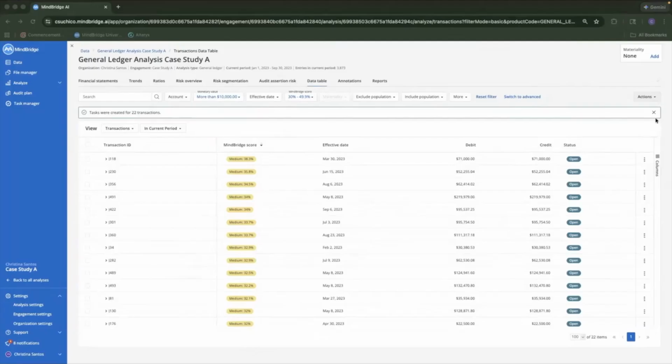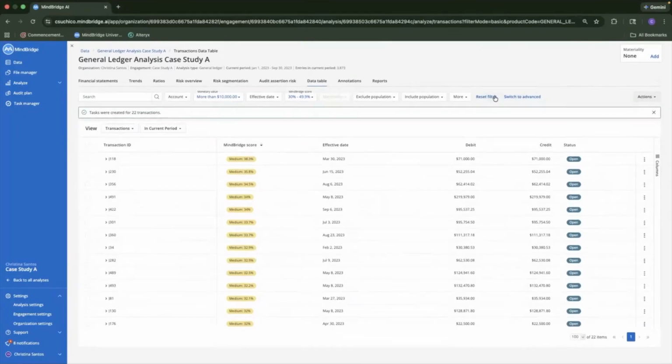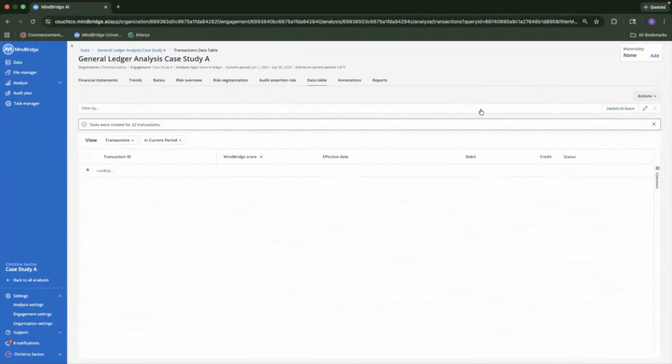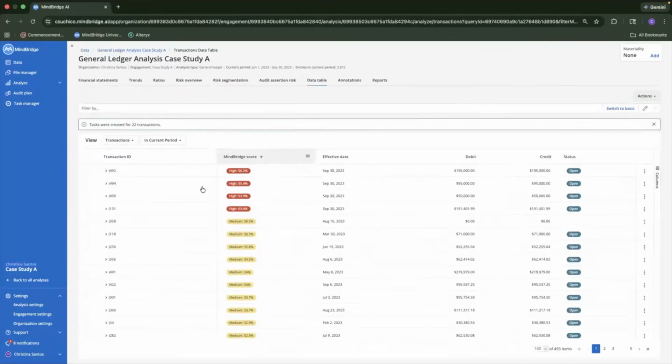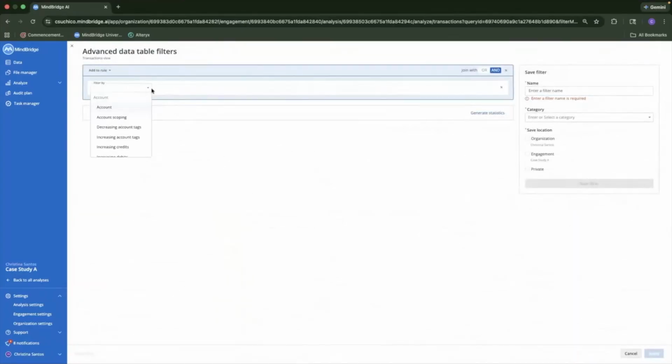The next one is going to be the manual entry filter. We're switching this over to the advanced filtering by control point.